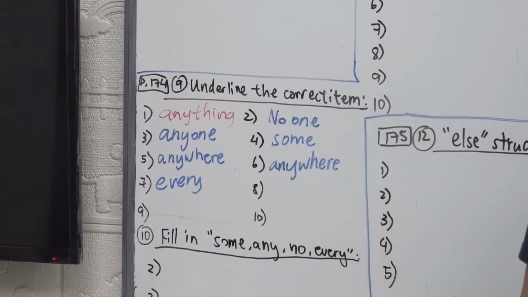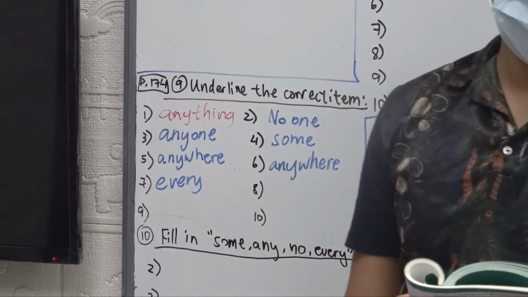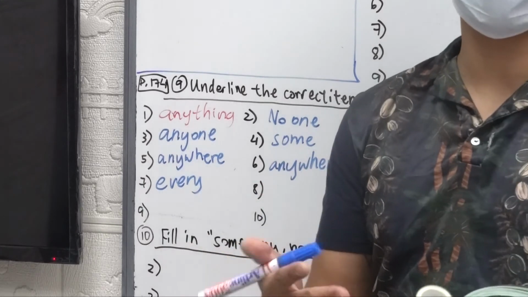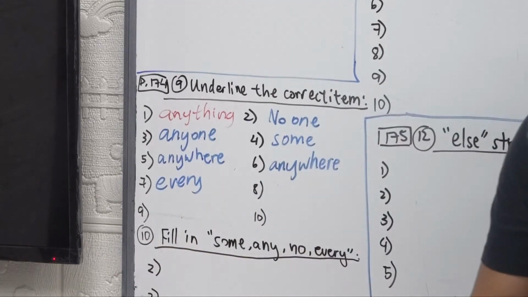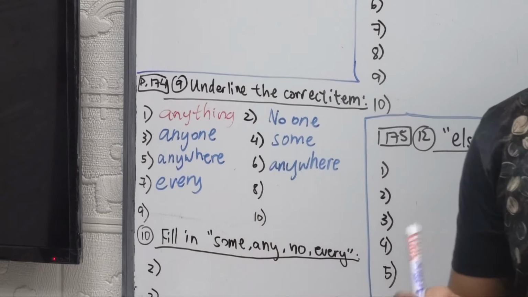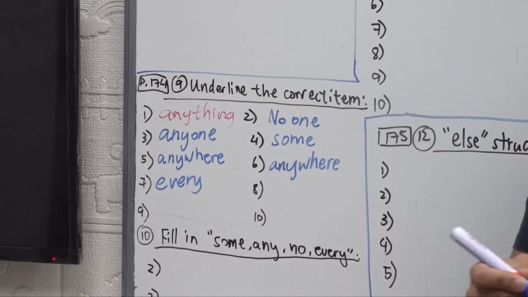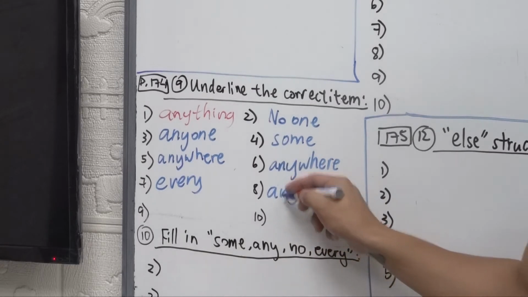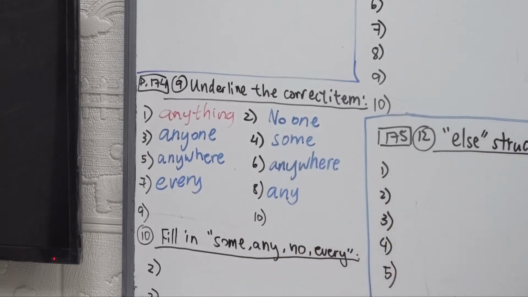Number 8, "Call round anytime you like," or "call round sometime you like." So you're telling someone that they can call you at whatever time they want to call, right? That is "any," okay? At any time you want, whatever time you want, any. "Call around" means give me a call, okay?